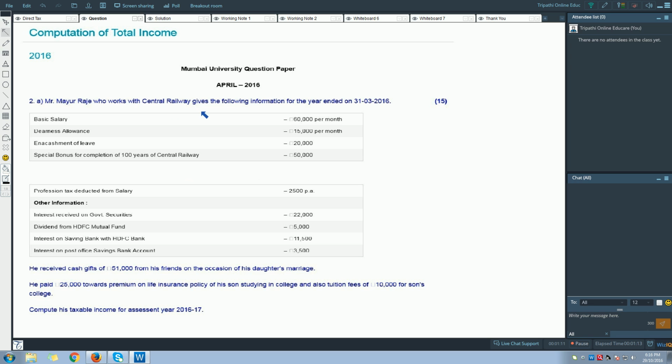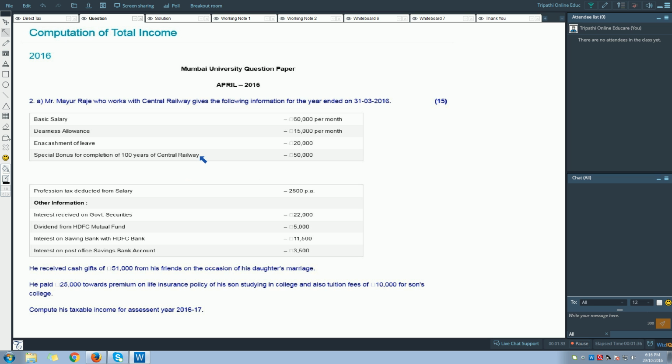Mr. Mayur Raje, who works with Central Railway, gives the following information for the year ended on 31st March 2016. Basic salary 60,000 per month. DNS allowance 15,000 per month.